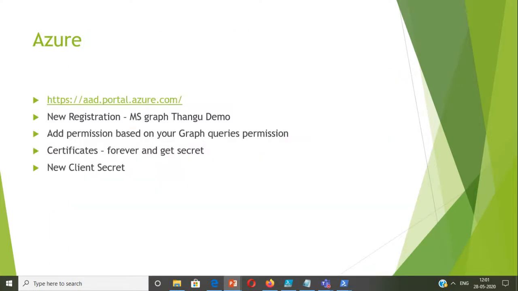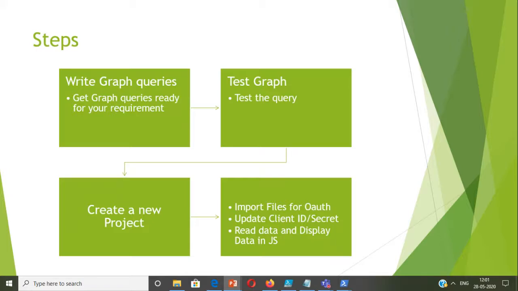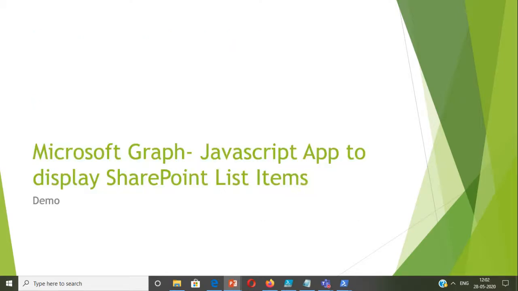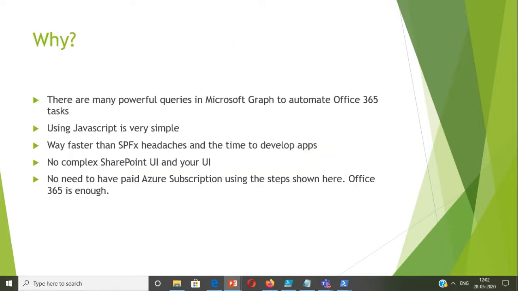First, you have to go to portal.azure.com. You create a new Azure app registration, then add the permission based on your identity model and get the client secret. To keep things simple, we are just going to create a simple JavaScript app where you get the query ready, test the query, and then create a new project. You connect to OAuth, update the client ID and client secret, and we are just going to read the data and display it. In this particular JavaScript app, we are just going to read the SharePoint list items and display them in a table.